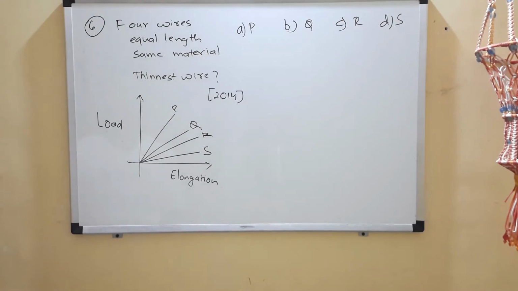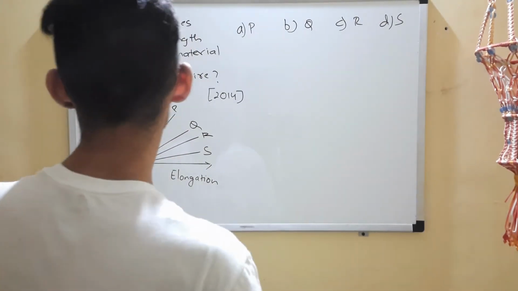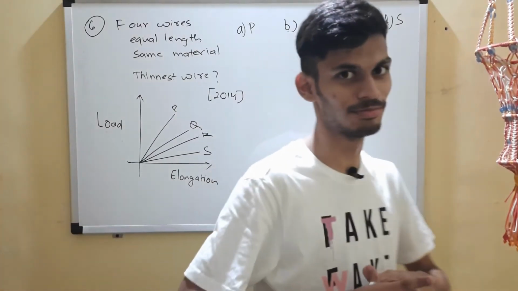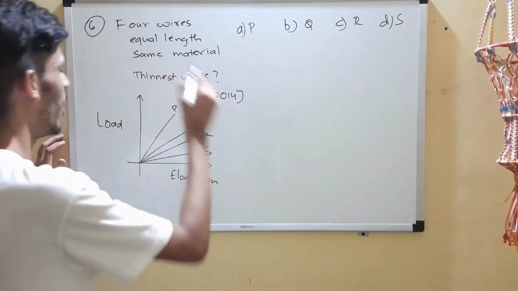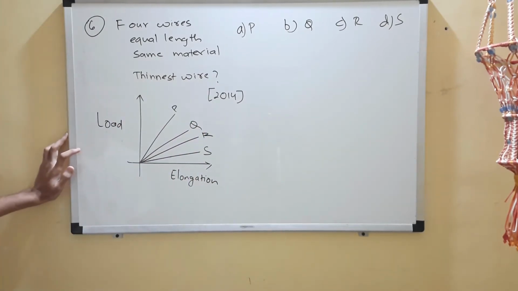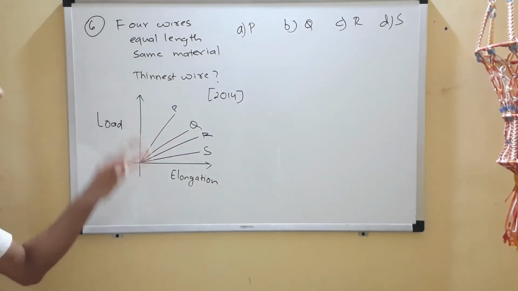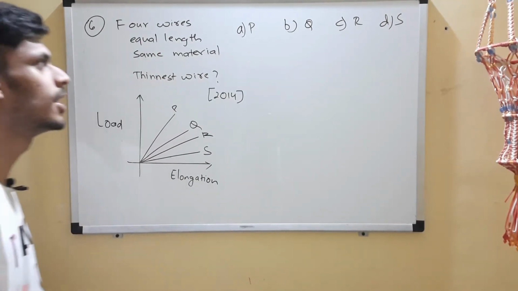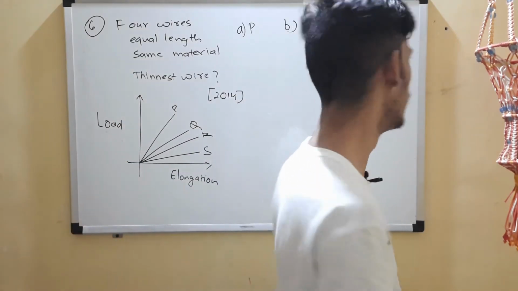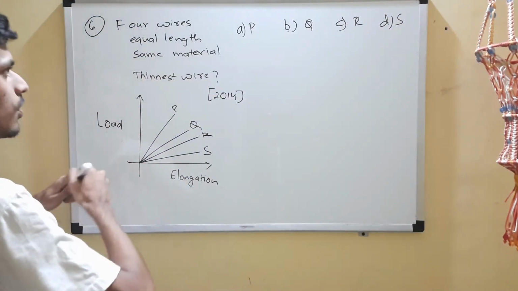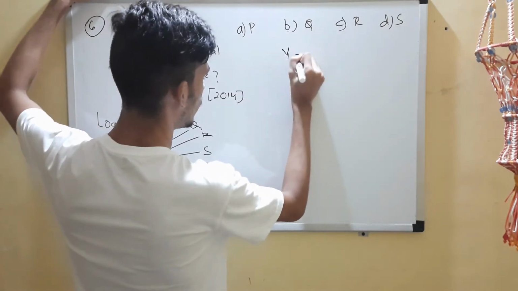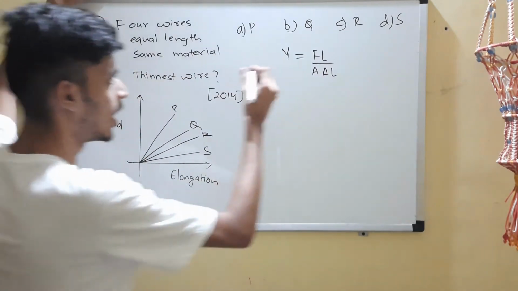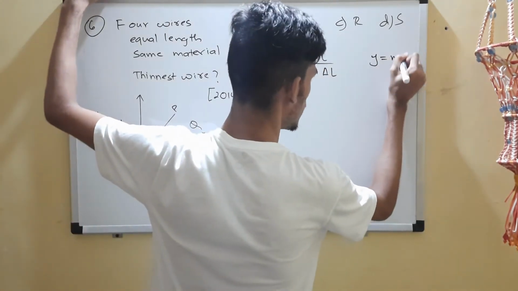Question 6 from 2014. In this question, you are given 4 wires. Each of them has equal length and they are made up of the same material, which means the same Young's modulus, right? So you have to find the thinnest wire among them. The graph of load versus extension for the 4 wires P, Q, R, S is given over here. Okay, so how will we go about this? The idea is we are going to use y equals mx. First of all, we are going to sing the same song, which is Y equals FL by A delta L. Now we are going to compare this with y equals mx.